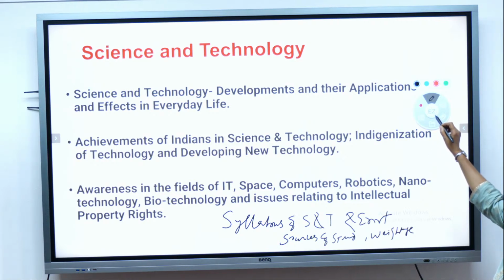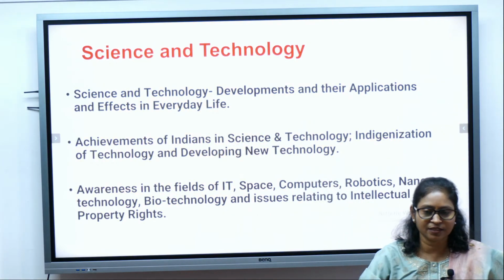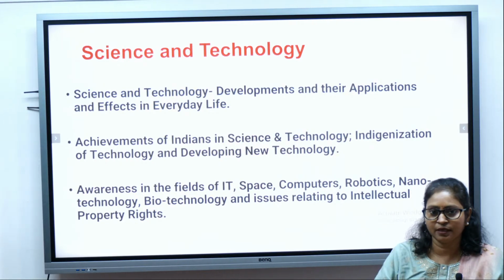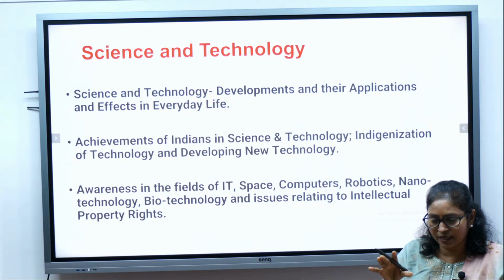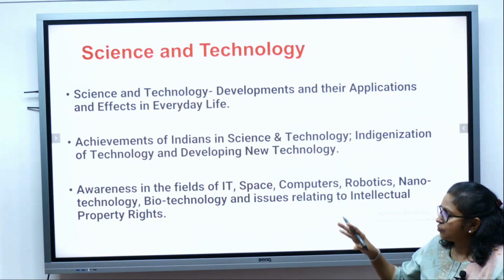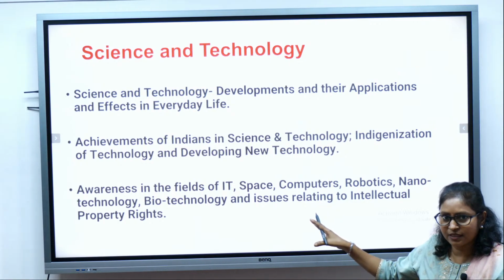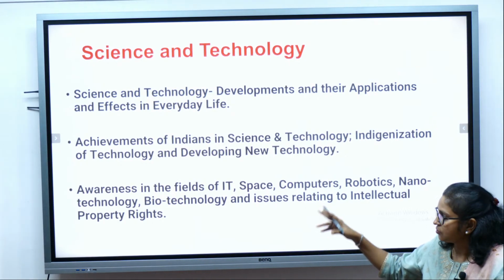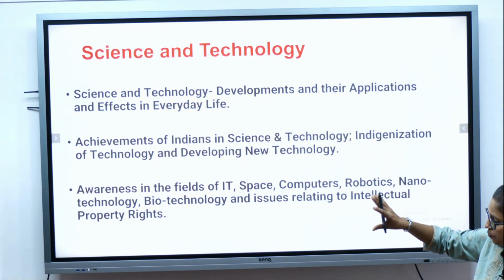So first look at the syllabus. The overview of the syllabus we have done in the last session when we were doing the economy, right? We have already done the overview of GS paper 3. Today I will be focusing on the science and technology as well as the environment section. So let's look at the syllabus first. Science and technology, what are they going to ask?